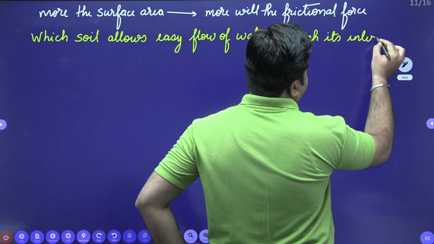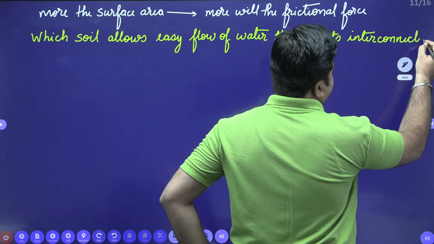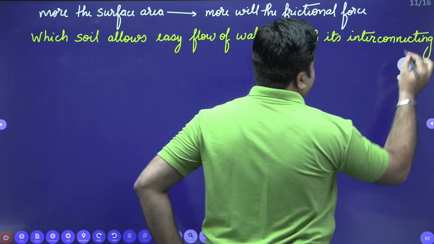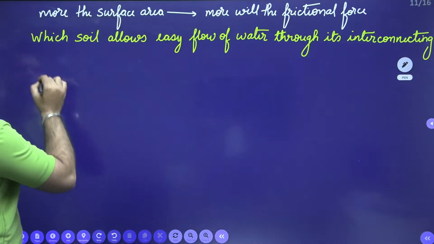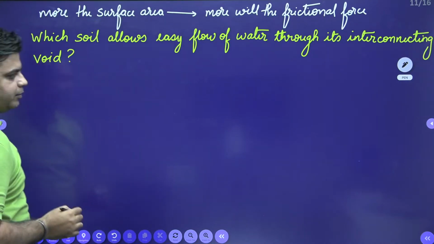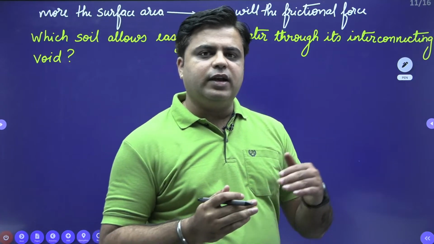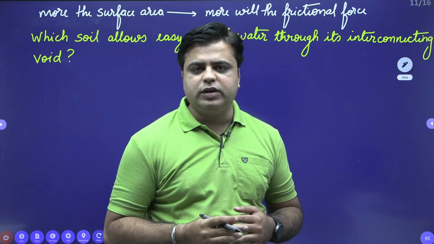Again, one of the statements, right? All these are statements. This statement can be said like this: which soil allows easy flow of water through its interconnecting voids?